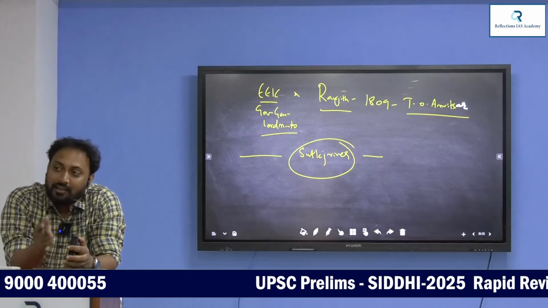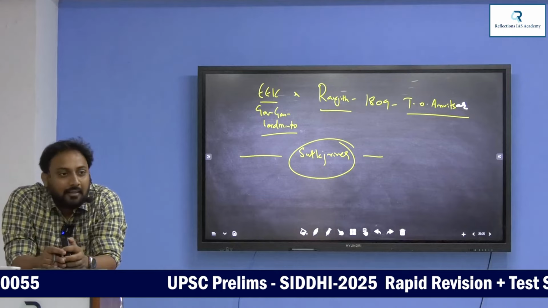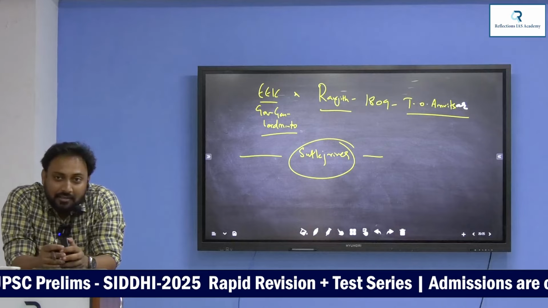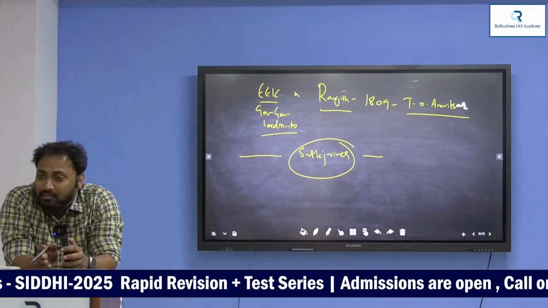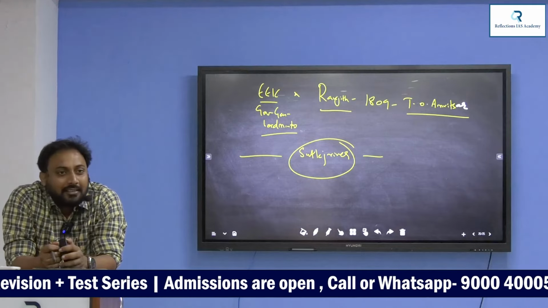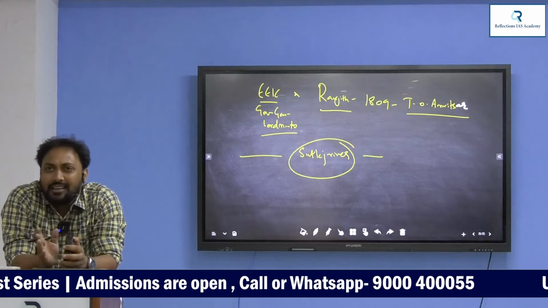Now the problem starts after Ranjit's death. I told you Ranjit had 8 wives. Among these 8 wives, the 8th wife is the youngest wife. And this fellow is an old man. Understand? His wife is the youngest. Her name is something.